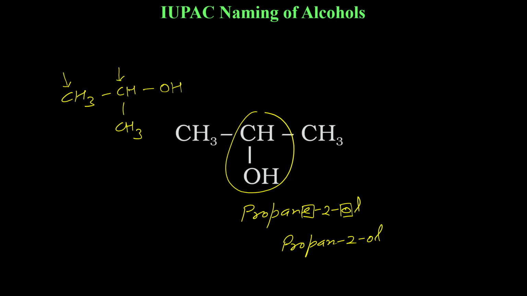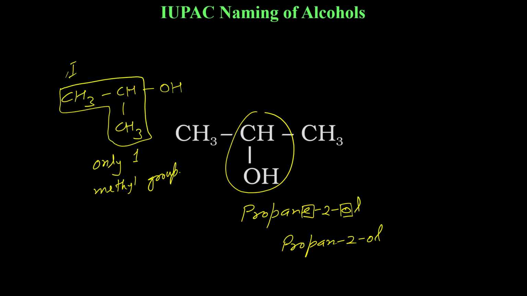This is not as per IUPAC naming. I am not talking about IUPAC naming. I am talking about the common name here. So wherever you see that on the second carbon from the end you have a methyl group, and only one methyl group, not two, then this type of structure is known as iso.